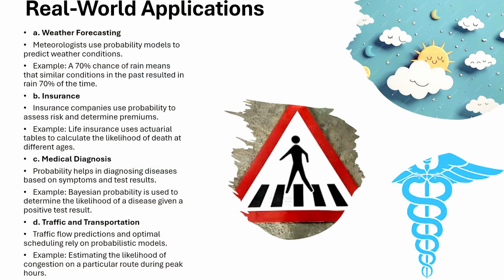Let's look at some real world examples that use probability. Examples include weather forecasting, insurance, medical diagnoses, traffic, and transportation.